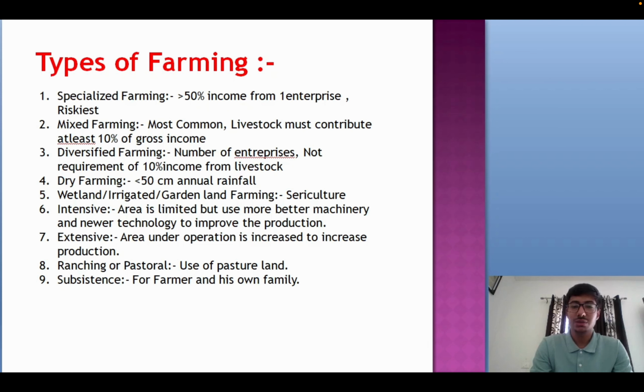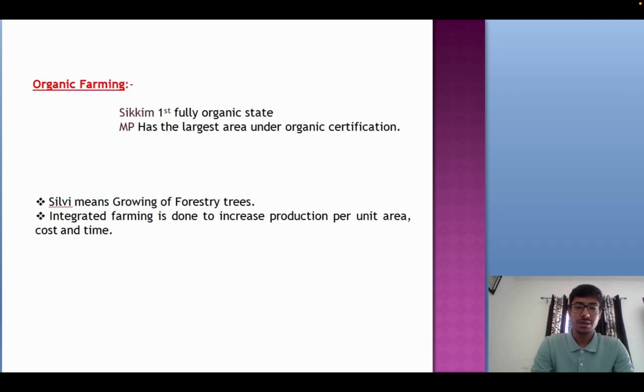Then we have ranching or pastoral, so we use pasture land. In subsistence farming, the farmer grows for himself and his own family, not for sale in the market. Then a little bit about organic farming. Sikkim is the first fully organic state of India. Madhya Pradesh has the largest area under organic certification. Silvi means growing of forestry trees, and integrated farming is done to increase production per unit area, cost and time. So that is the use of integrated farming.